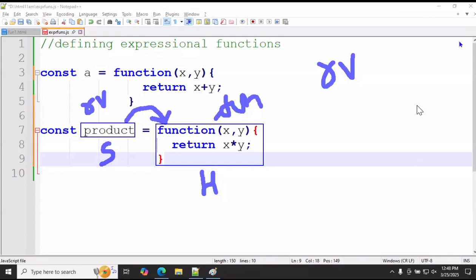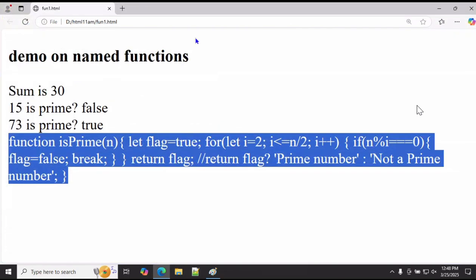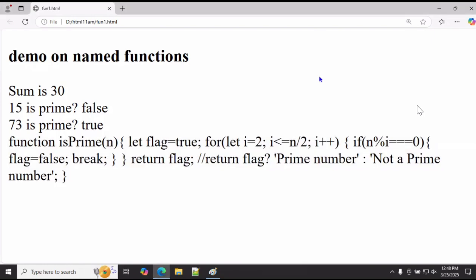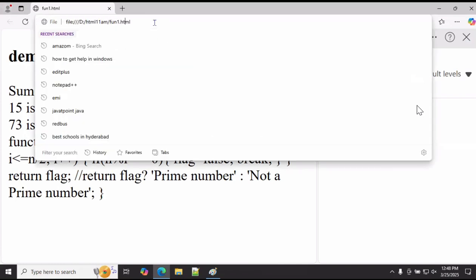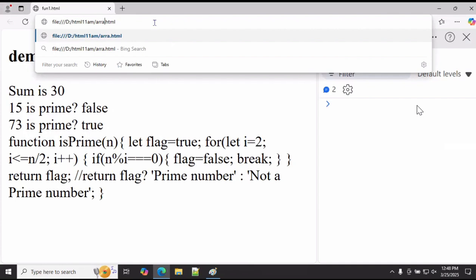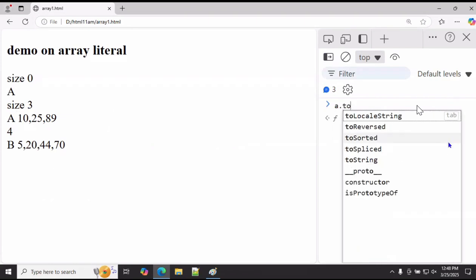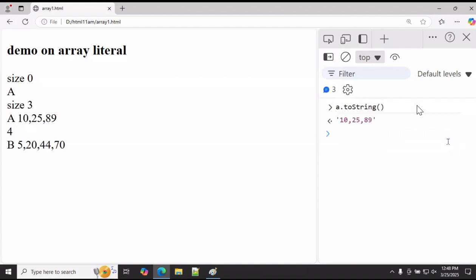Really? Yes, sir. Go to the console. Run one of your array programs. First array I'm running, the first demonstration array. a.toString. What does it return? The array data returns in the form of a string. See that one. The address is not showing.